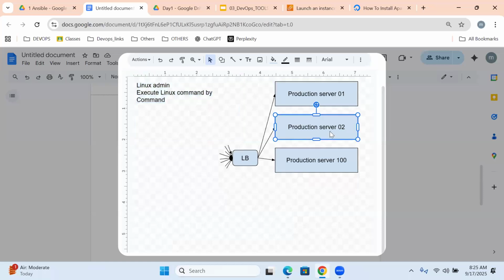How many days will it take? Even one server setup will take at least half a day to one day. For hundreds of servers, at least 30 to 50 days, more than 2 months.